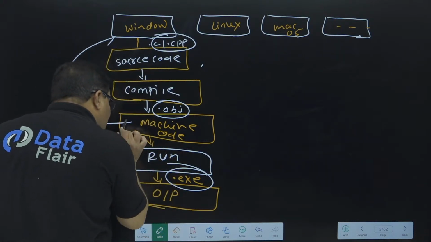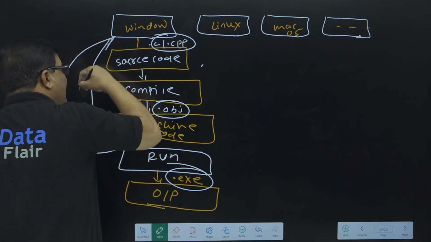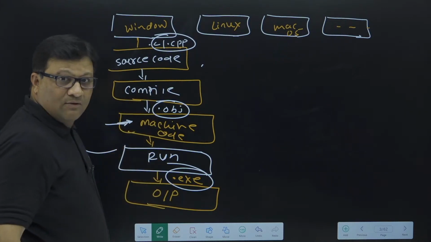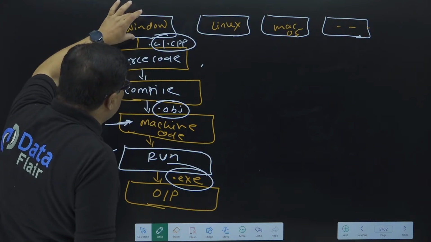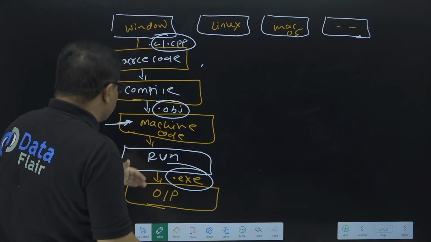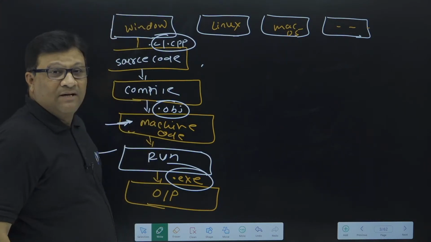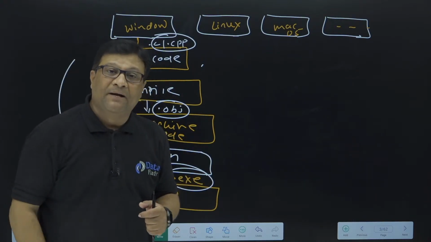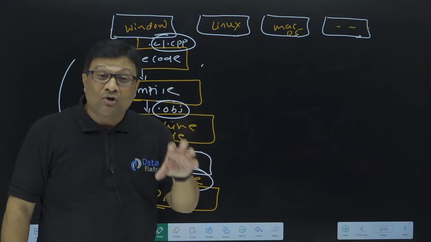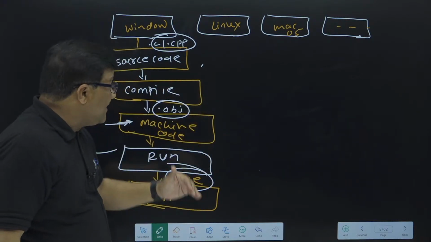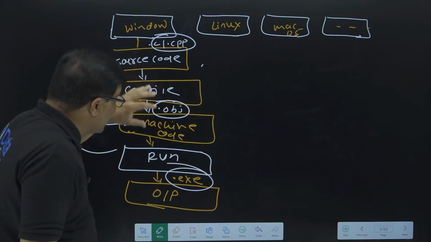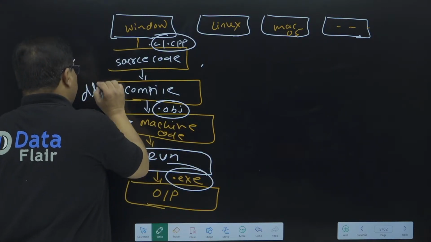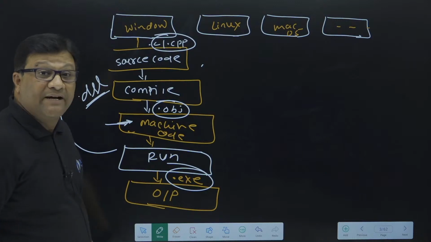Once this machine code is converted, it is machine dependent. This exe file is generated from this machine code. Got it? So this machine code is machine dependent because you run this program in the Windows operating system. Now the next question that comes to mind is, sir, why is this machine code machine dependent? Because there are a lot of files required by this compiler to generate this machine code, and these files are called DLL files, dynamic linking and library files.